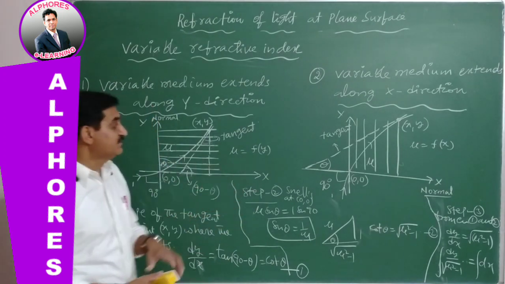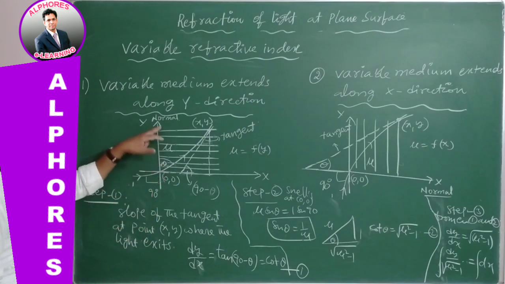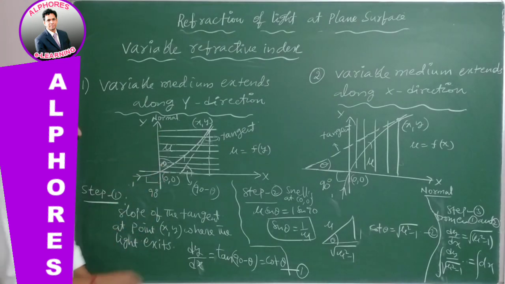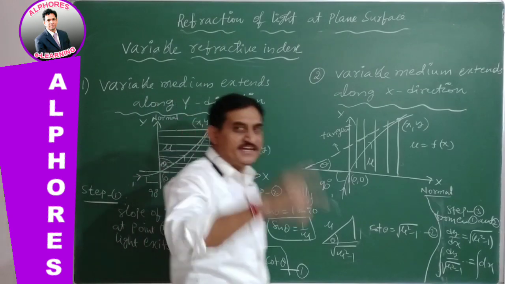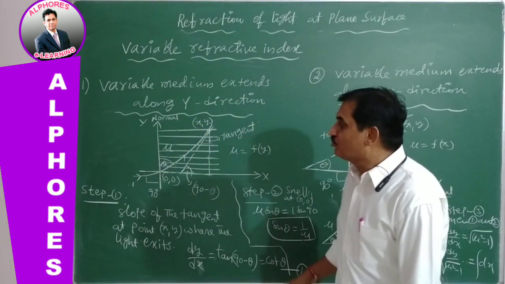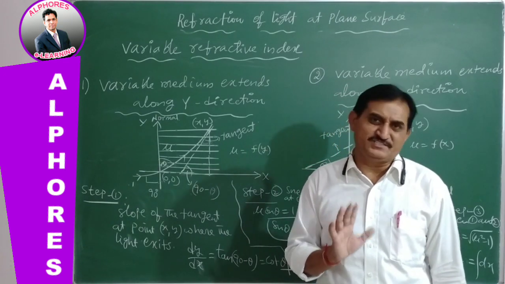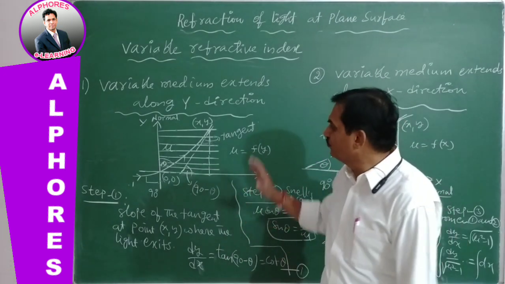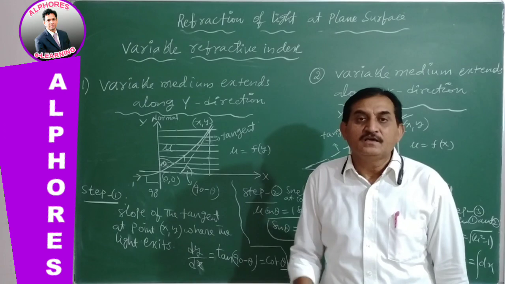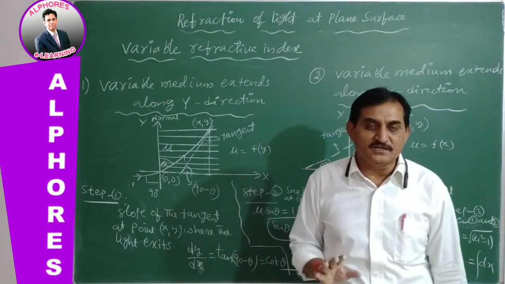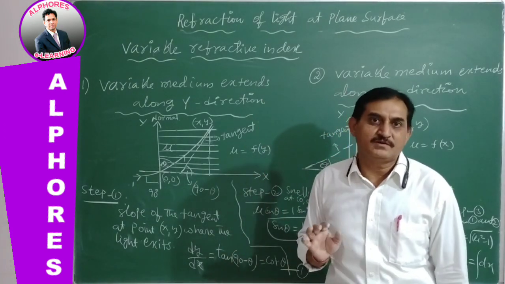So let us go through it once again. Keep in mind, if the refractive index changes along the y direction, then the slope will be cot theta. Just remember this. No need to derive every time. Directly, in the y direction, slope is cot theta.